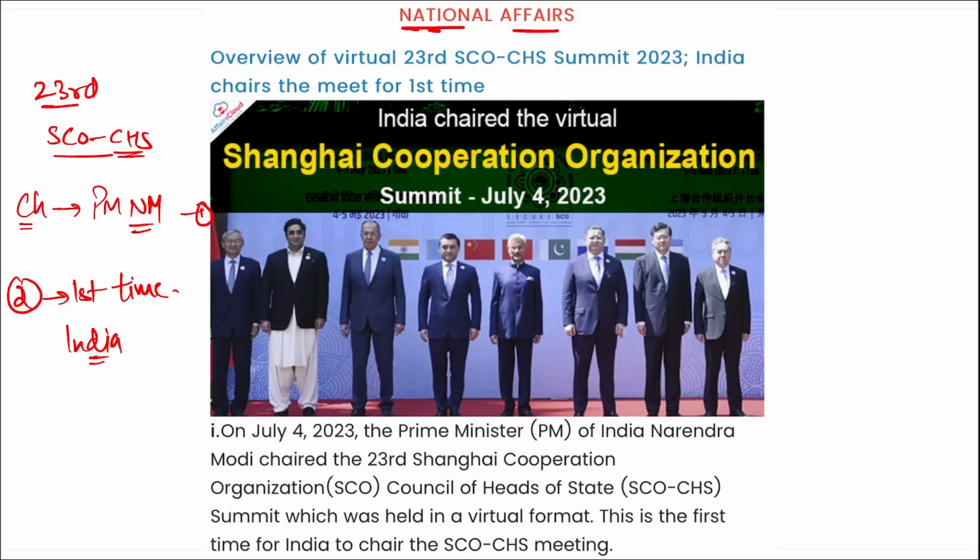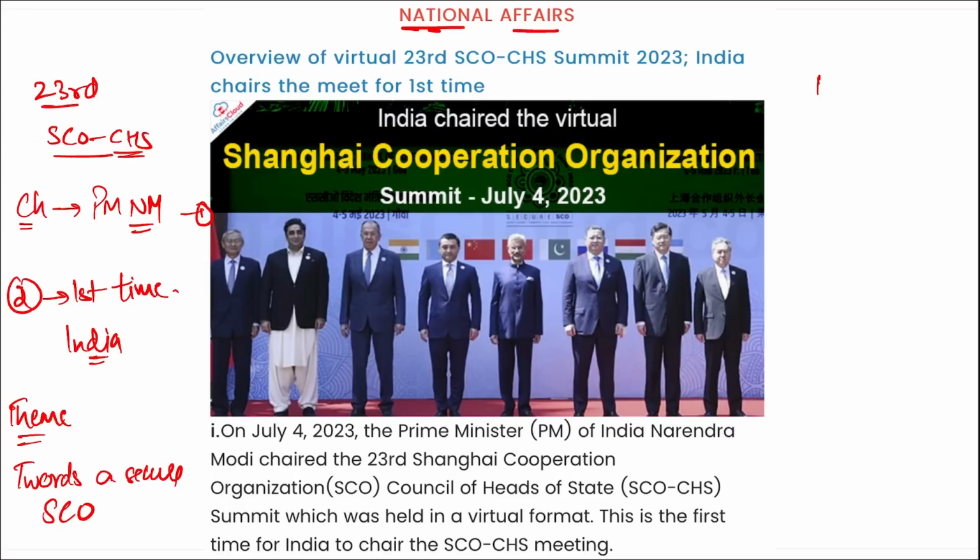Then there is a theme for this particular SCO CHS meeting, that is Towards a Secure SCO, right? SECURE stands for security, economy, trade, connectivity, unity, respect and environment. This is the third point. Then remember, during this summit the member nations signed the New Delhi Declaration, coined by the Indian government to fight against terrorism.